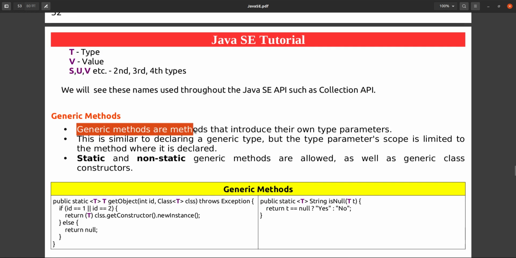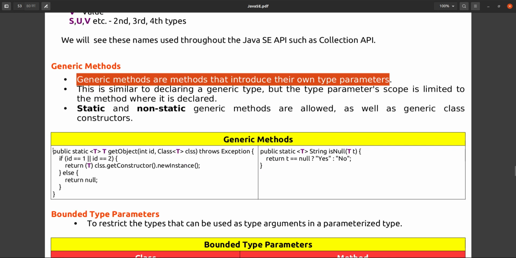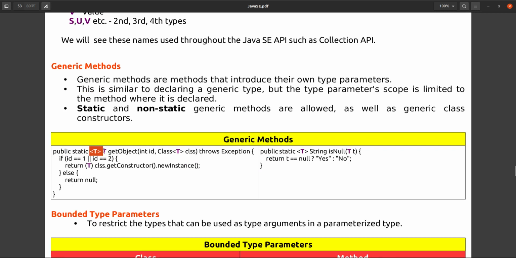Okay, suppose now we will see generic methods. Generic methods are methods that introduce their own type parameter. For methods you can define what the type should be, no issue. Suppose in this way, this is a public static T, T stands for the return type.